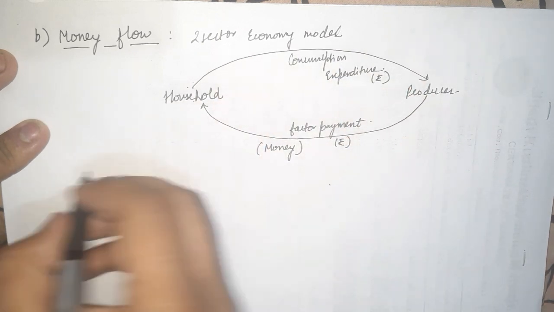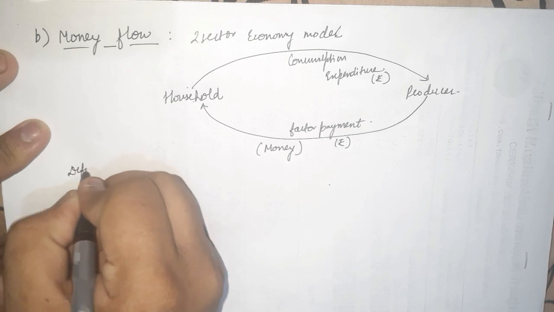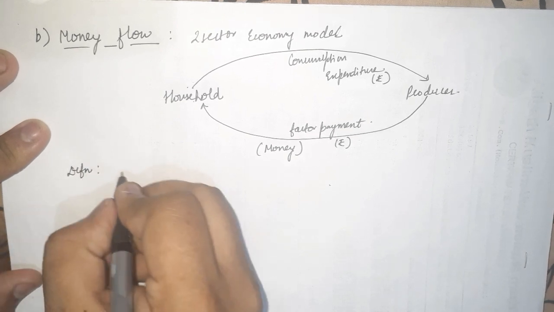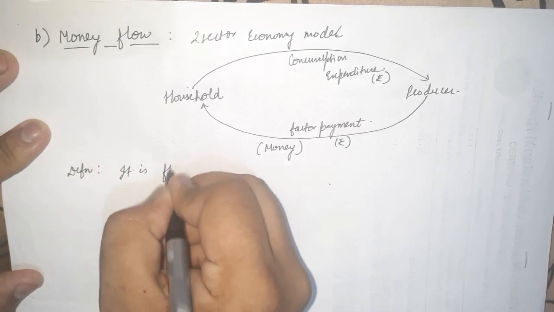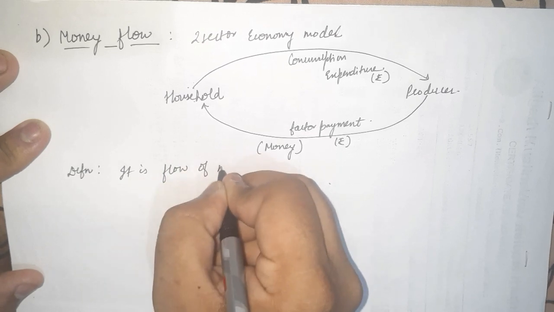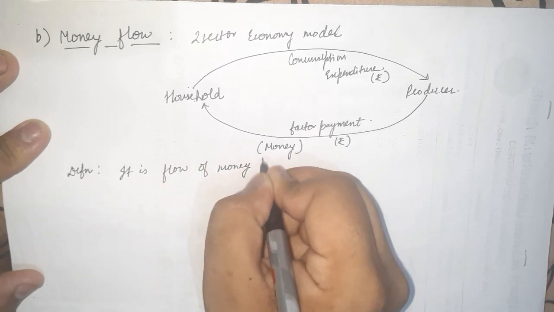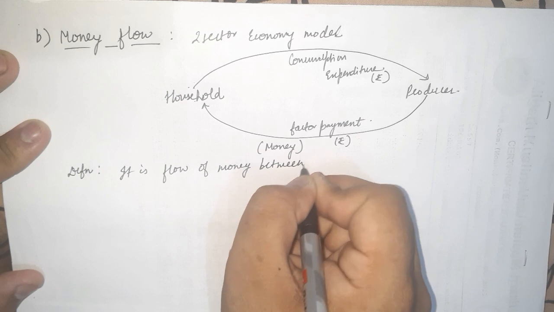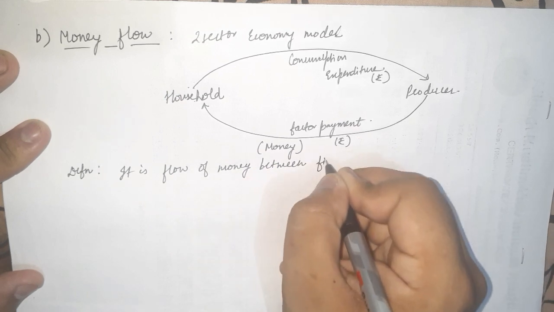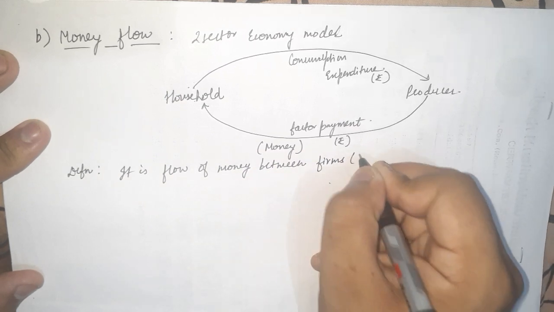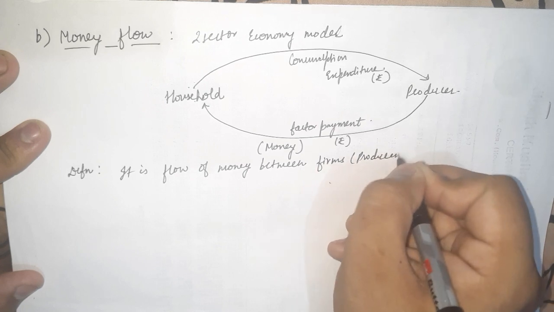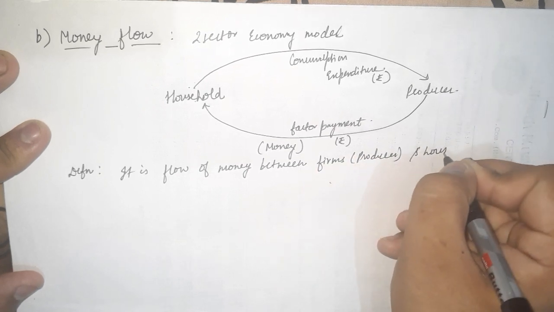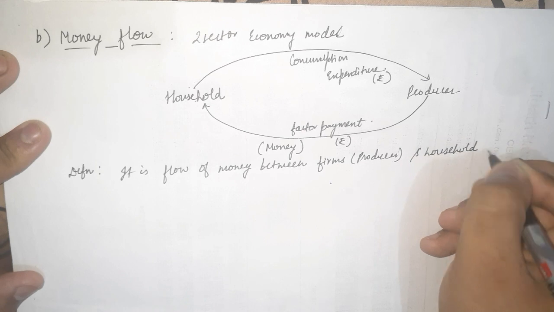Now I'll tell you the definition of it, a very simple definition. It is the flow of money between firms, that means producer, and household.